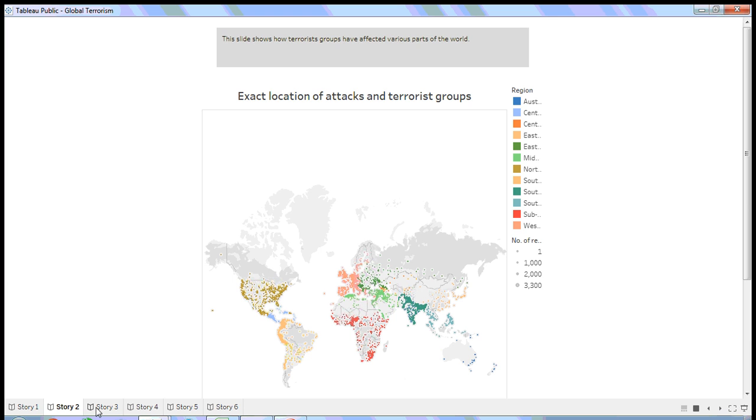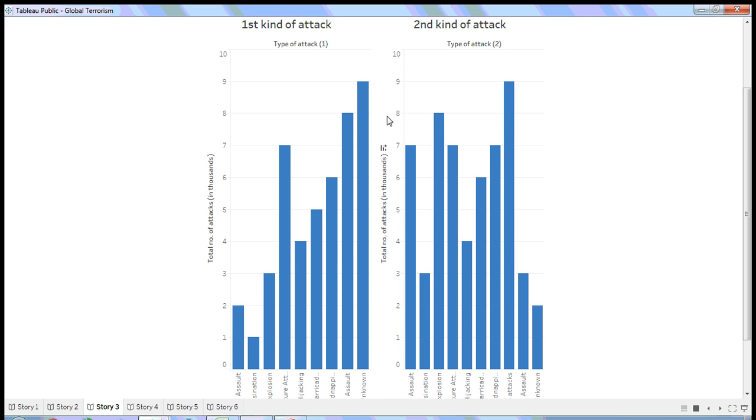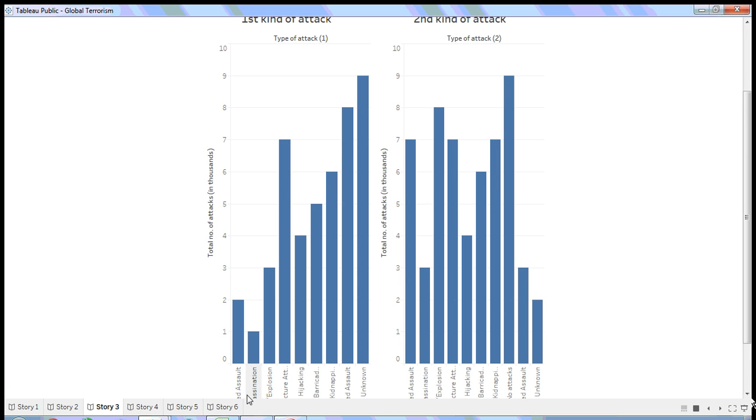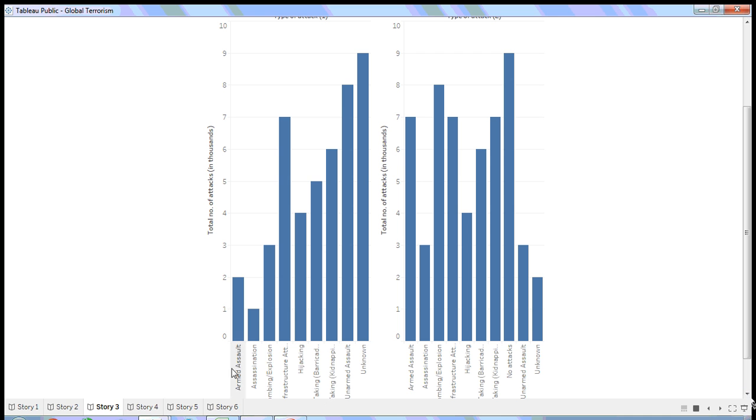Moving to the next story, we have categorized the whole terrorist attack into 2 kinds, the first kind of attack and the second kind of attack. Armed assault, assassination, bombing and explosion, and hijacking are all methods of the kinds of attacks.